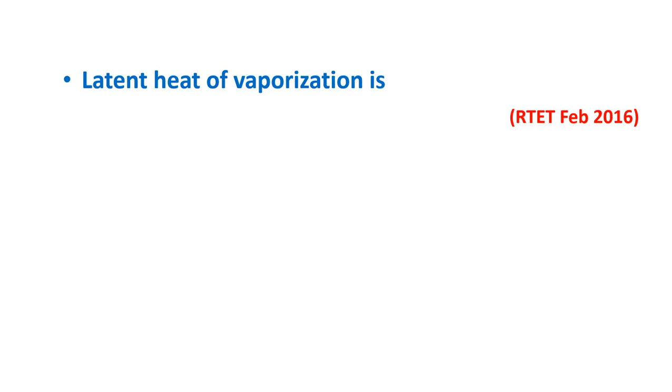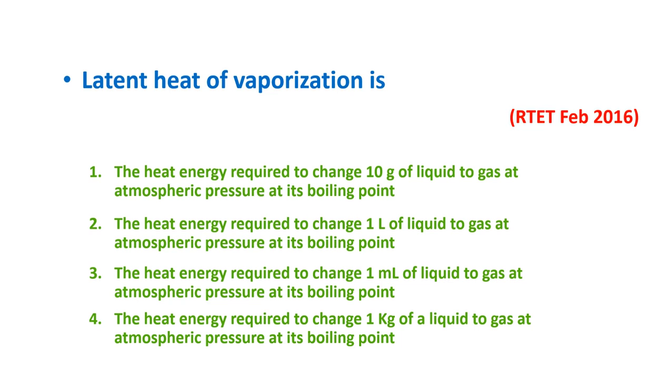Latent heat of vaporization is the heat energy required to change 10 gram of liquid to gas at atmospheric pressure at its boiling point. Second option, 1 liter of liquid. Third option, 1 milliliter of liquid.